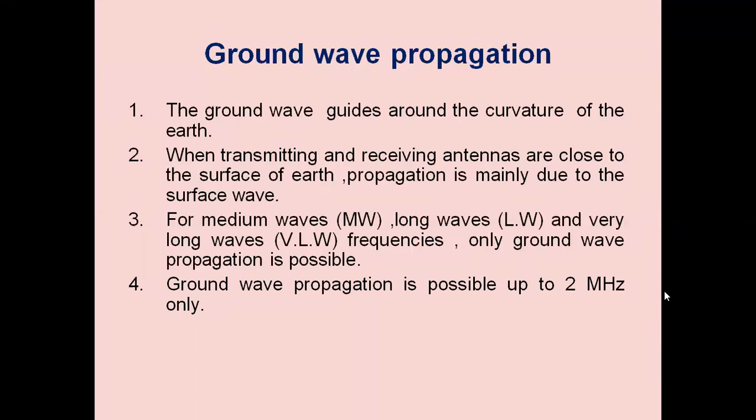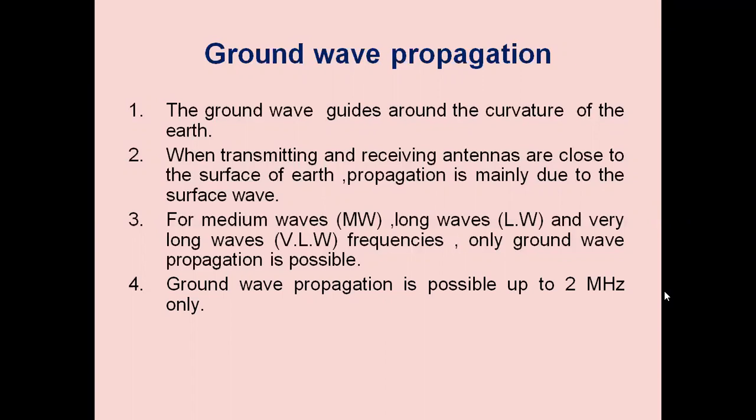Ground wave propagation is possible up to 2 megahertz. So signals below 2 megahertz will be guided through the surface of the earth. If the frequency is above 2 megahertz, they will be absorbed by the ground. Hence frequencies up to 2 megahertz are used for ground wave propagation.